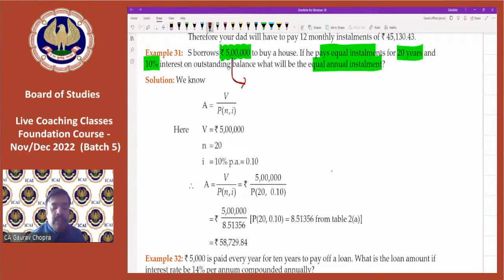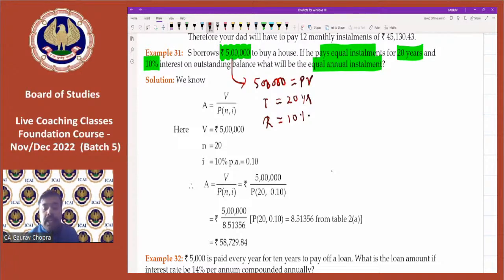So this 5 lakh rupees is the present value. Then time is given as 20 years, rate of interest is 10%, and we are paying an annual installment. Installment is on an annual basis.